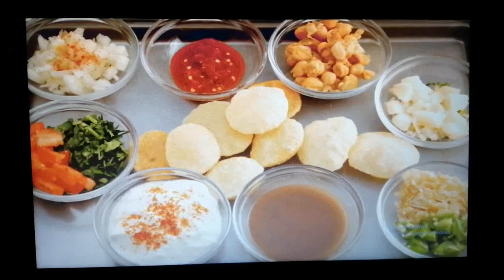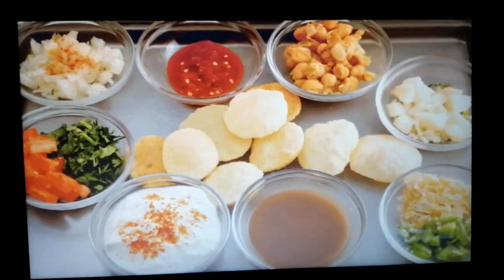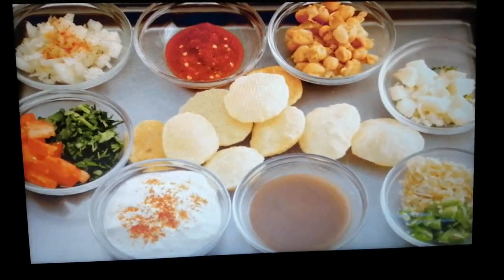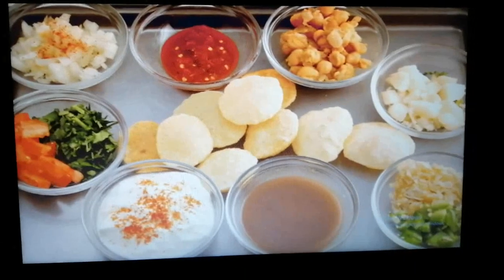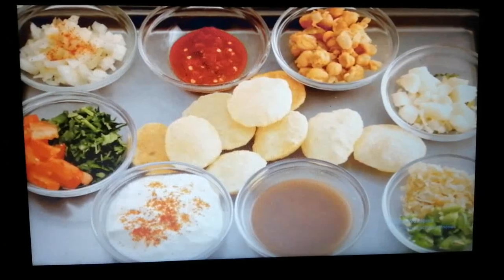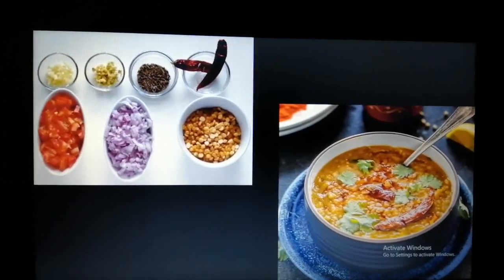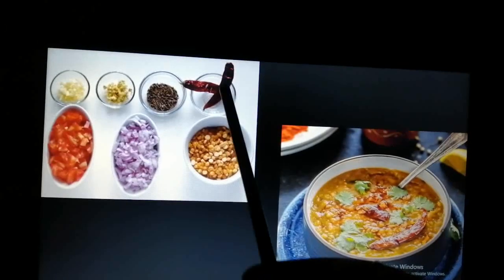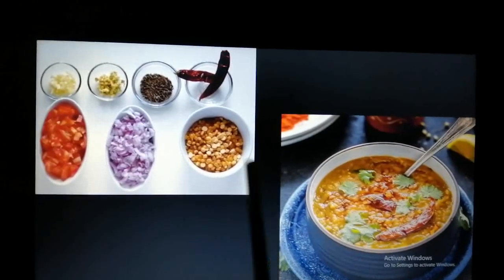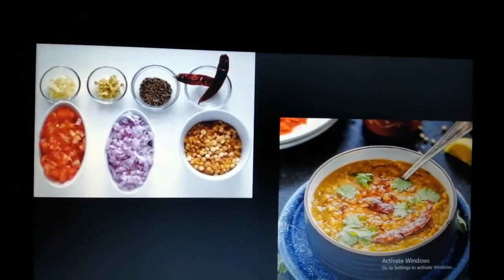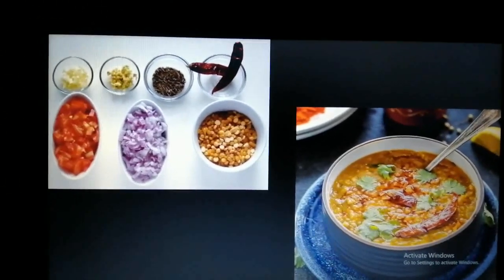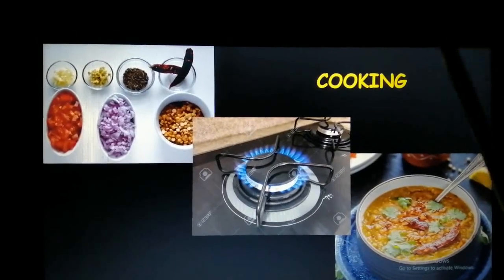Mouth watering, right? Who doesn't like chaat and pani puri? I love it. So if I keep looking at these ingredients right now, will I get pani puri or will I get chaat like in a puff, like magic? No, right? I have to prepare it. Similarly, what is this? These are the ingredients and this is my food, that is dal. If I keep looking at the ingredients, will it naturally be converted into dal? No, right? It has to go through a process of cooking.